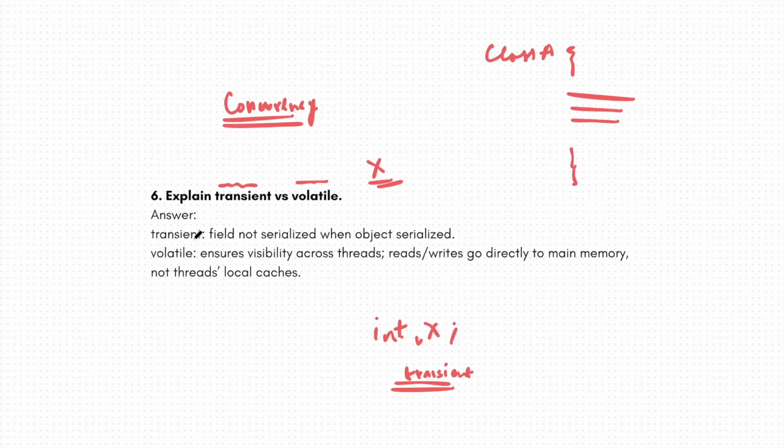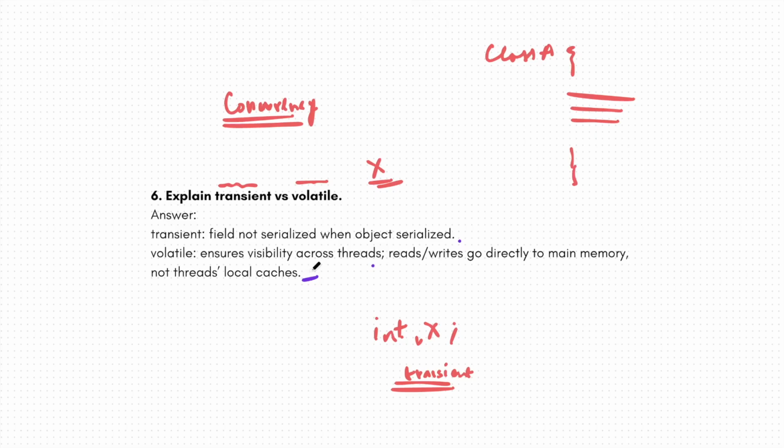So transient says the field is not serialized when the object is serialized, and volatile ensures visibility across threads. Reads and writes go directly to the main memory and not thread-local caches. So it's basically related to caching.